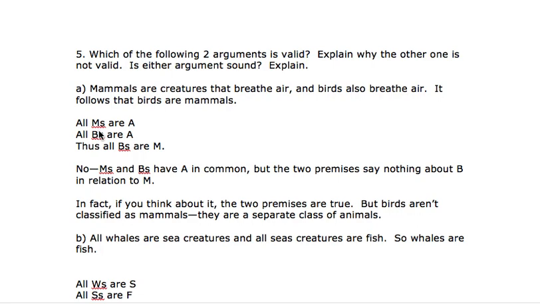Okay, the form says M's are A, B's are A, but now it says B's are M. The premises talk about B's and M's having A in common, right? They don't talk anything about how B and M are related to one another. So because of that, this should be invalid. But if you think about it more generally, the two premises are true. Mammals are creatures that breathe air. Birds are creatures that also breathe air. But does it follow that birds are mammals? No, they're considered separate categories of animals.